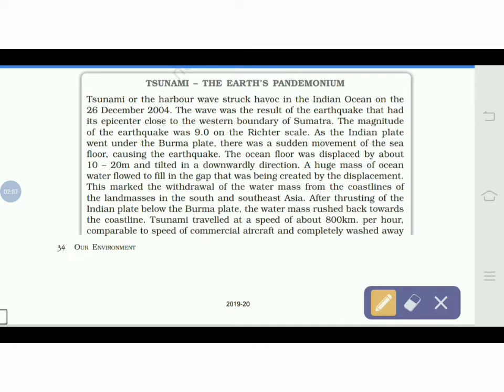Sumatra. Earthquakes we have already learned in the last chapter.